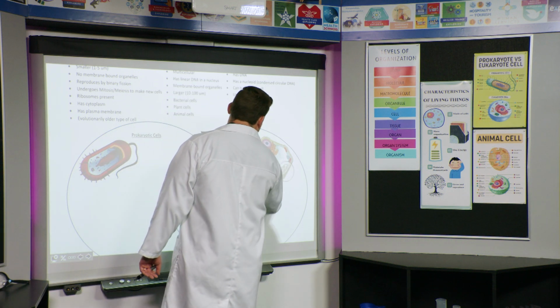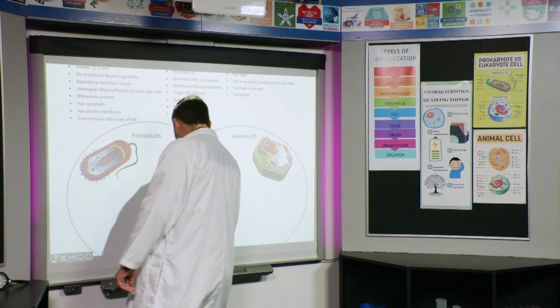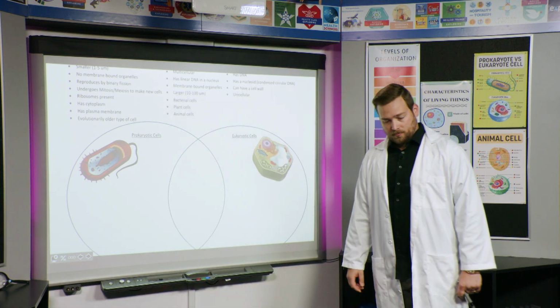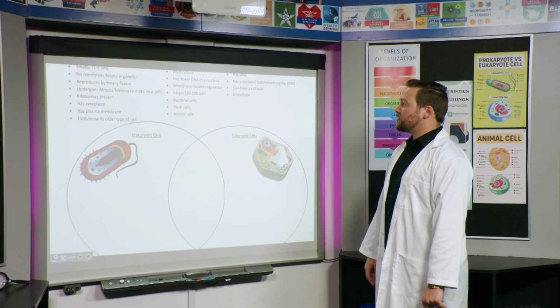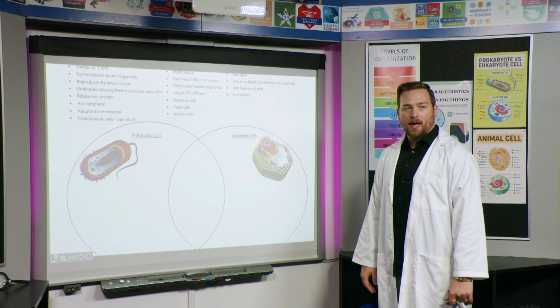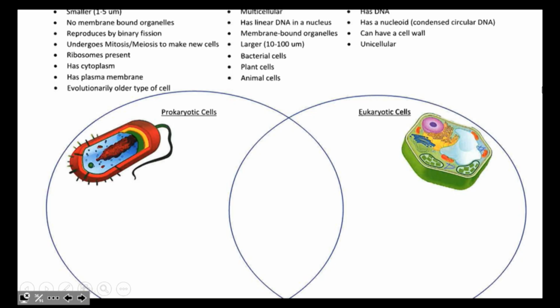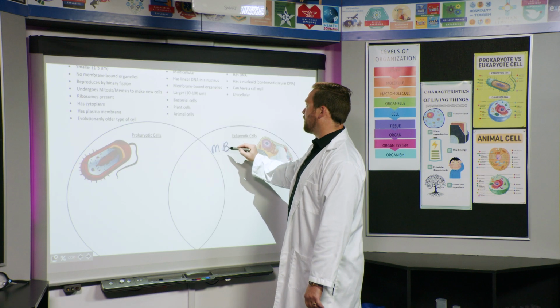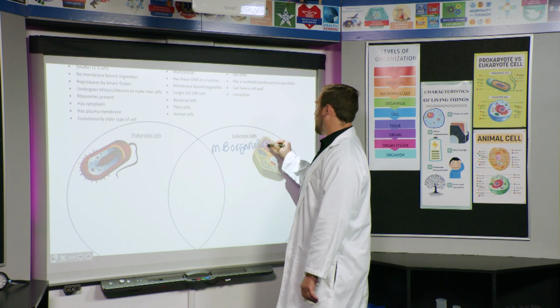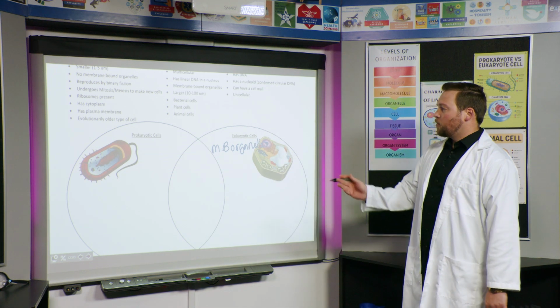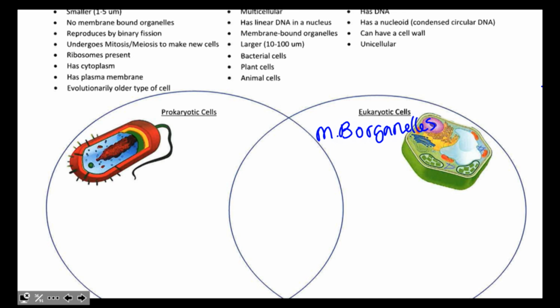Thanks for hanging in there with me, y'all. Let's knock this thing out. So, we just did DNA in a nucleus. Which of these two has a membrane-bound organelle? Well, this is going to be the eukaryotic cell. So I'm going to abbreviate that as MB organelles. They have membrane-bound organelles. Which of these two are the larger cell? That's the eukaryotic.